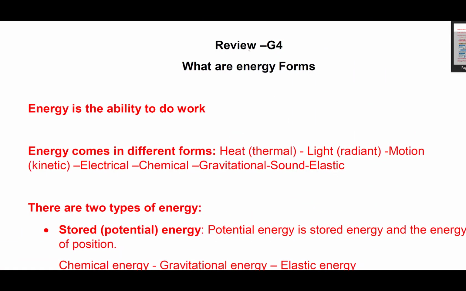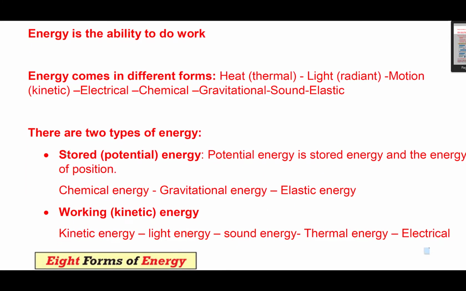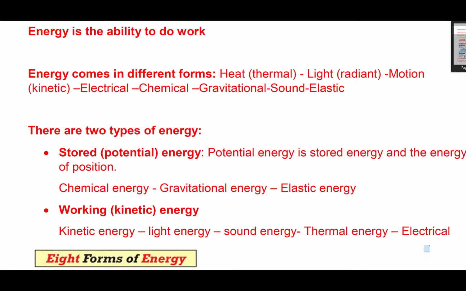Let's make a short review about energy. Its ability to do work. It comes in different forms: heat or thermal, light or radiant, motion or kinetic, electrical, chemical, gravitational, sound energy and elastic energy. There are two types of energy. The first one we call stored or potential energy. Potential energy is stored energy or energy of position. It includes chemical, gravitational and elastic.